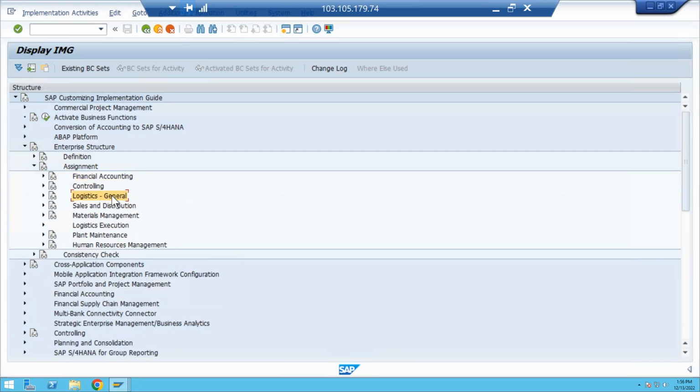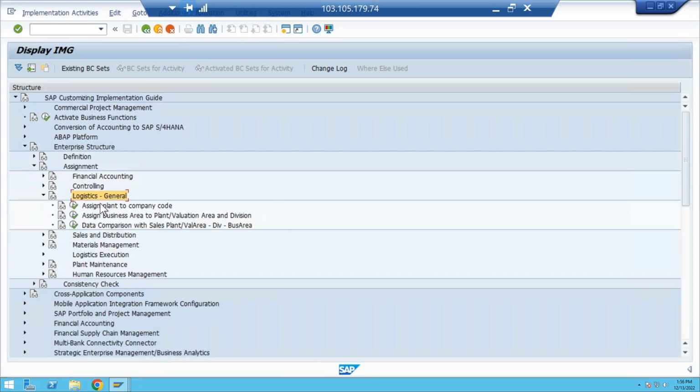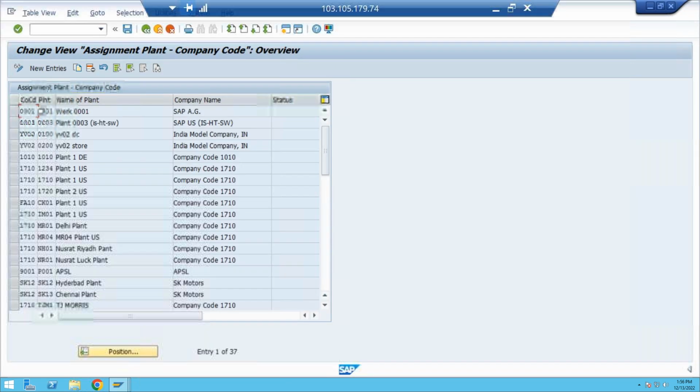Again you come to logistics general, assign plant to company code. By the copying function, your plant is already assigned to your company code 1710. So here your 1234 plant is assigned to the 1710 company code. So this element is also there here, so we don't need to observe it. Okay, it is already there.